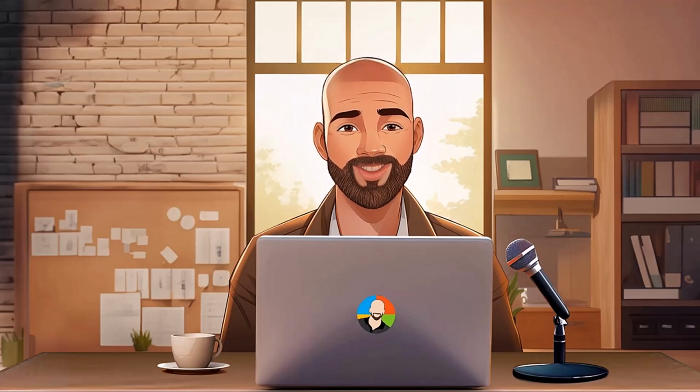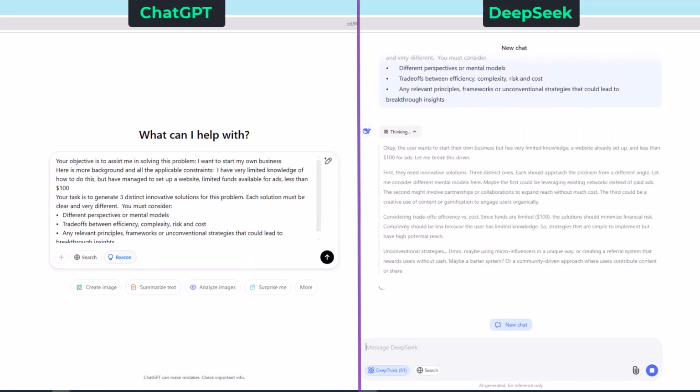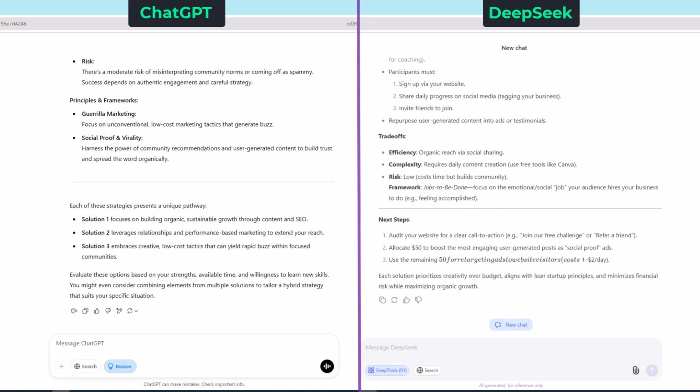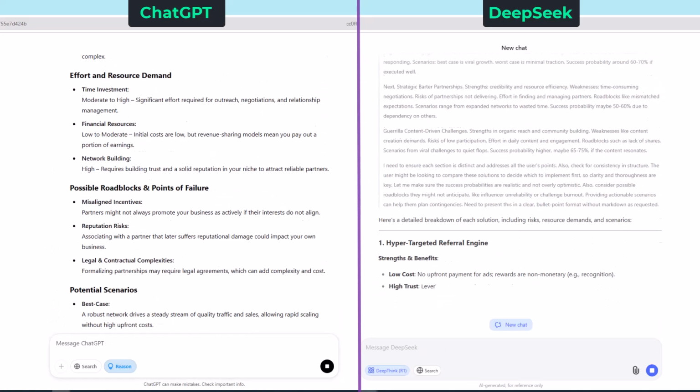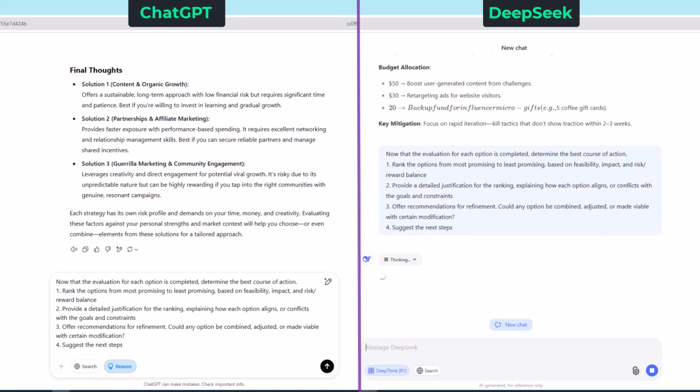Okay, time for round 1, starting your own business. To begin, let's enter the first step of our prompt. All right, now let's add the second step. And now the final step.